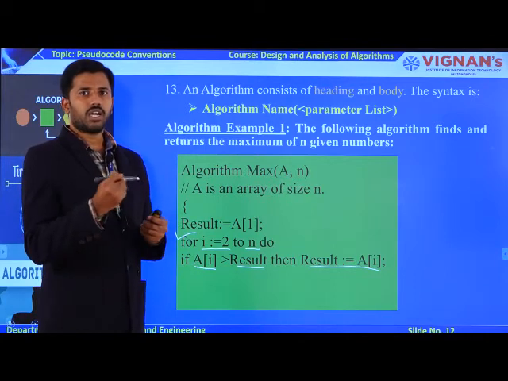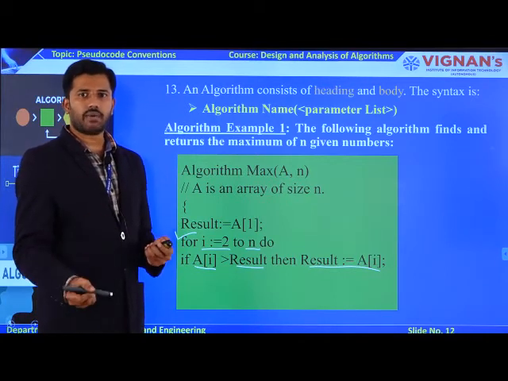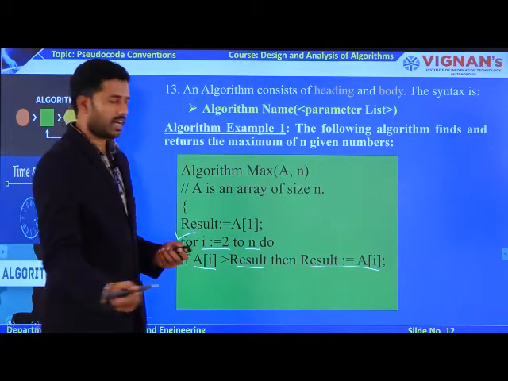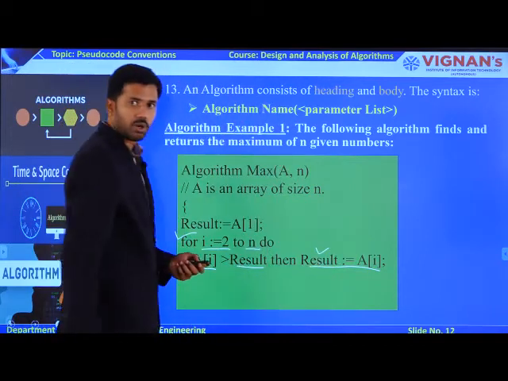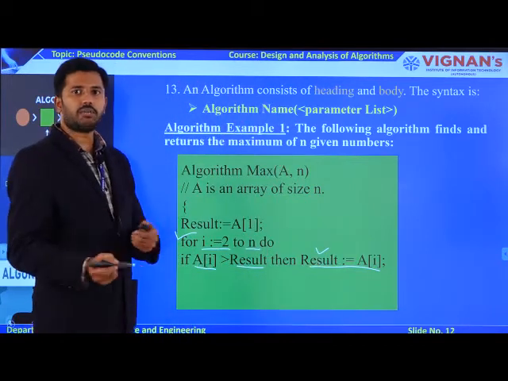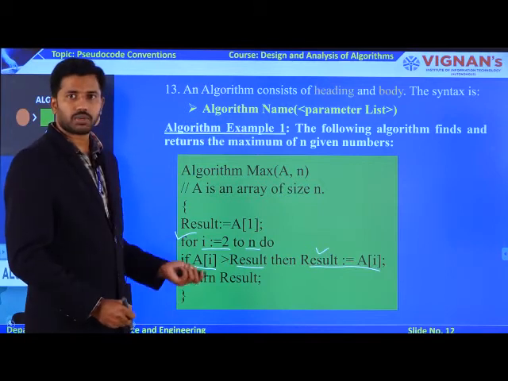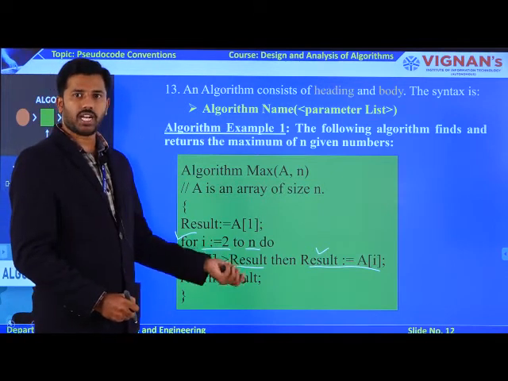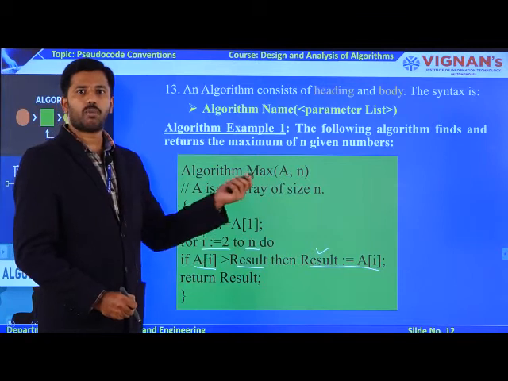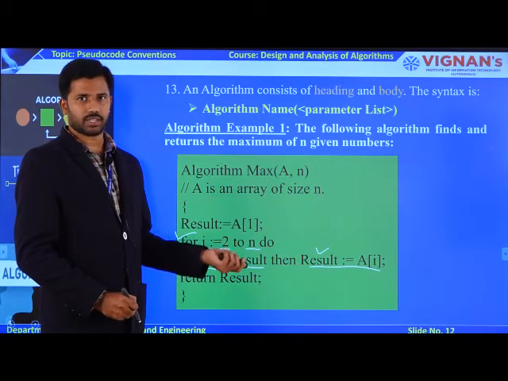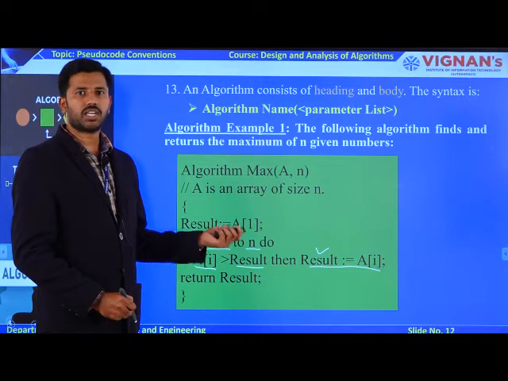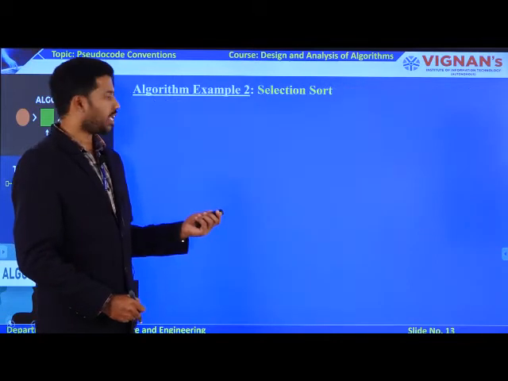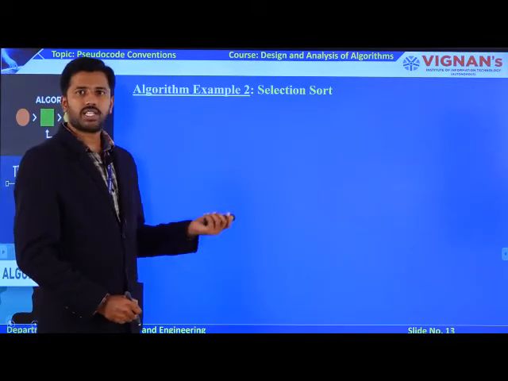After tracing all the elements, you have the capability to get the maximum element with the help of the result variable. After tracing all the elements in your array, you are going to return the corresponding maximum value which is available in the n number of elements of your array. That is the main theme of this example number 1. In the next example, we are going to have a selection sort.